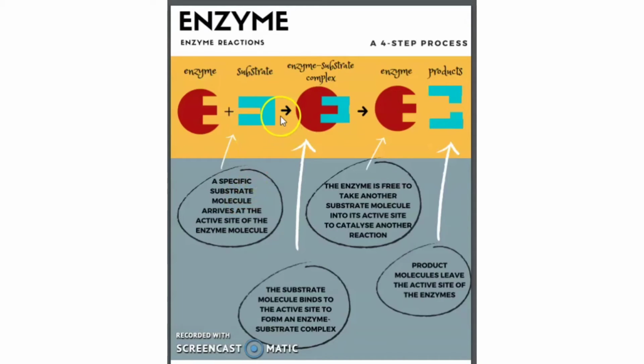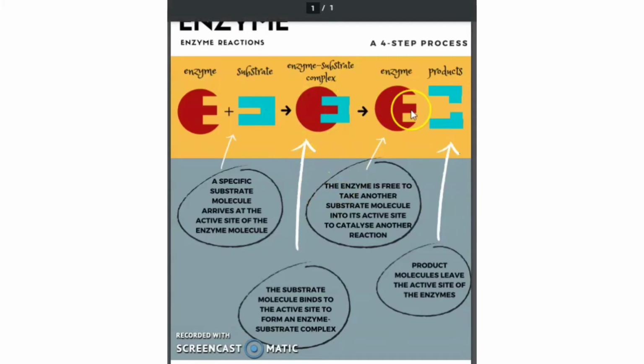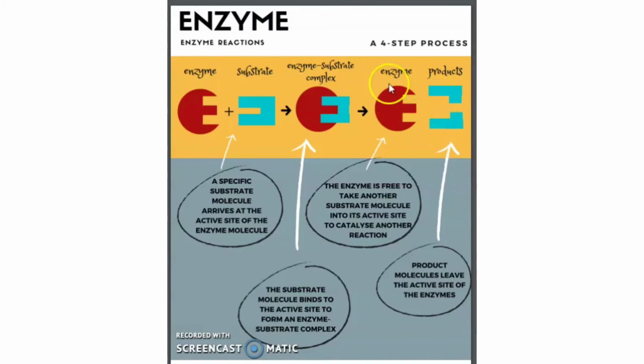The substrate molecule that binds to the active site of the enzyme is known as an enzyme-substrate complex. The enzyme catalyzes the conversion of the substrate to products, which then depart from the active site of the enzyme. The enzyme is now free to take another substrate molecule into its active site to catalyze another reaction, while the product molecules leave.